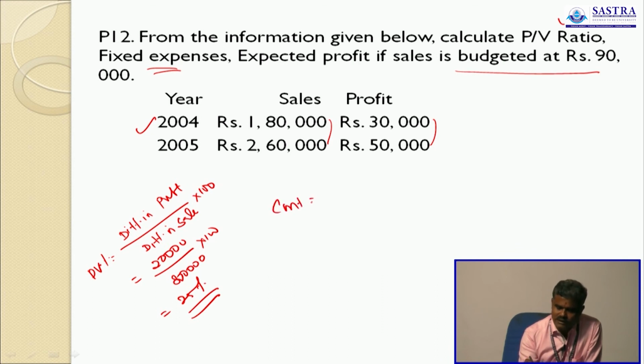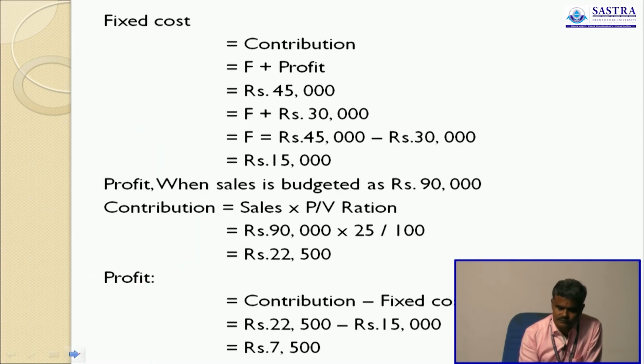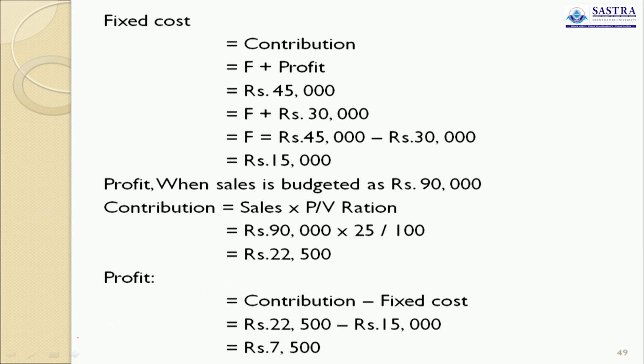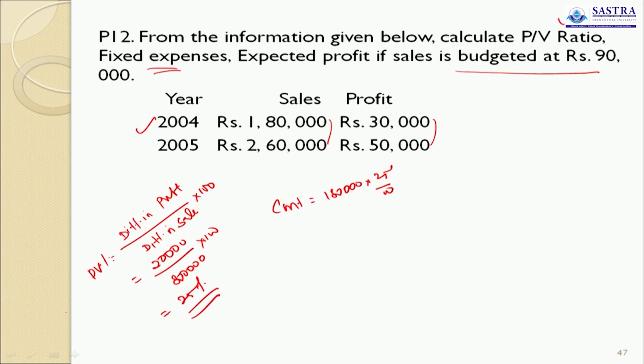So contribution is equal to 25% on 1,80,000, that is 1,80,000 into 25 divided by 100, which is 45,000.